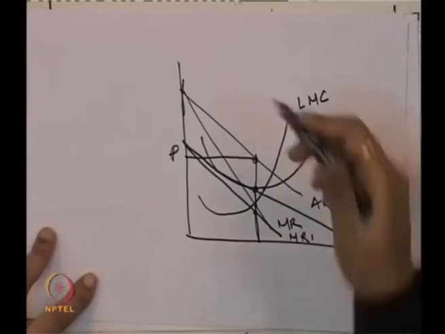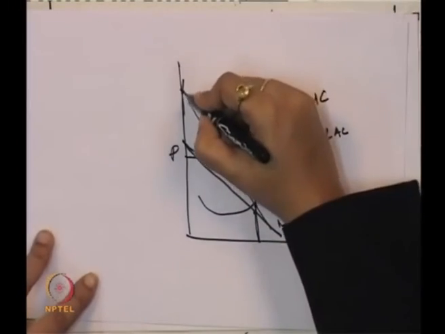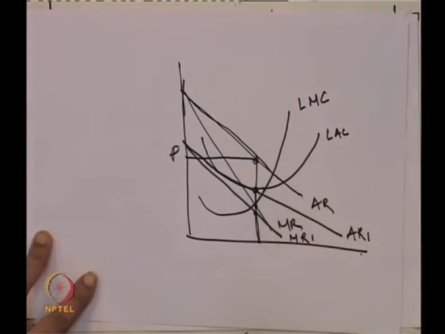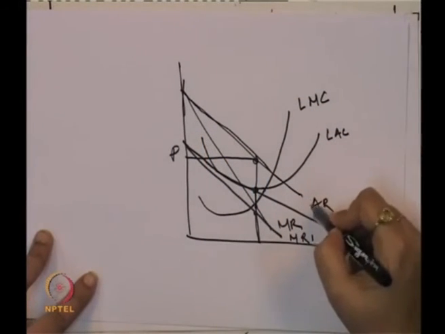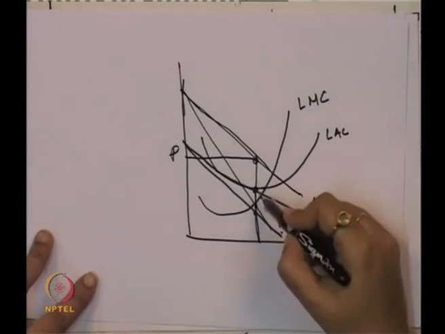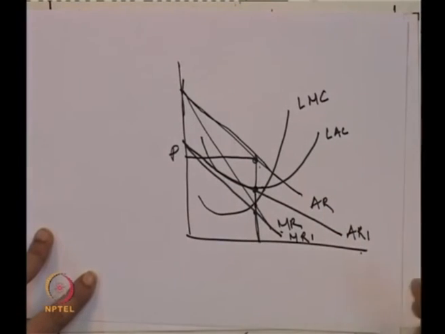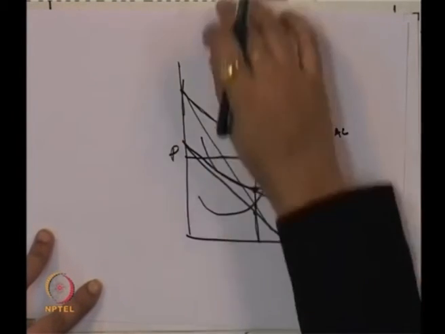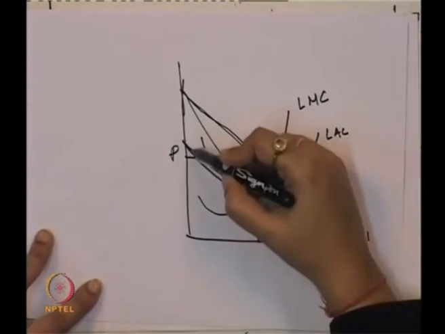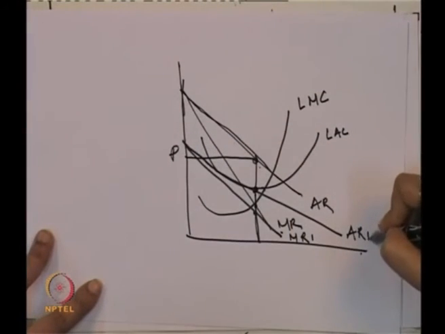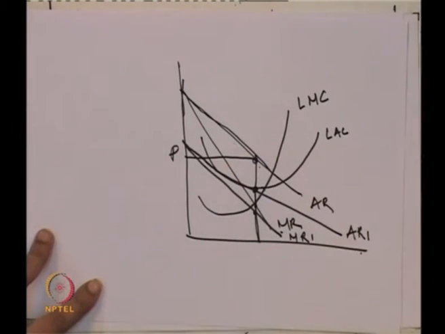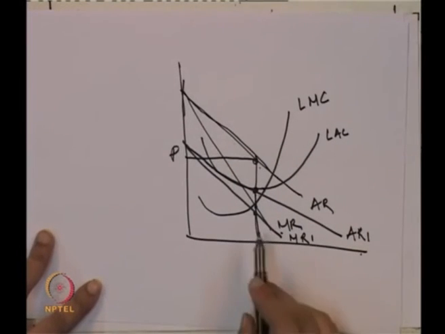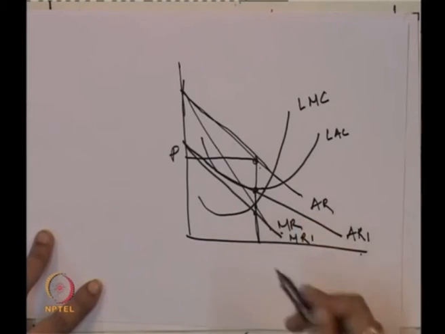So, generally the sequence of events is: average revenue and marginal revenue are there, and on that basis they get a supernormal profit. Supernormal profit attracts new firms into the market, the existing firm's demand decreases, market share decreases, and then we get a new average revenue curve. This is average revenue 1, and correspondingly we get the marginal revenue curve 1. With the help of this average revenue and marginal revenue, the cost function remains the same.